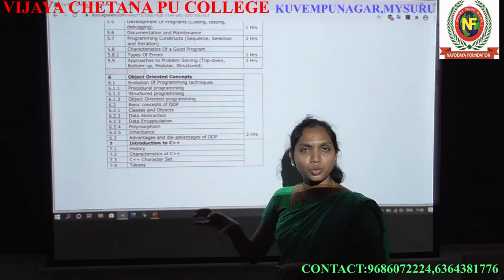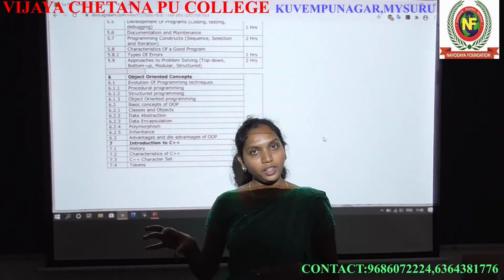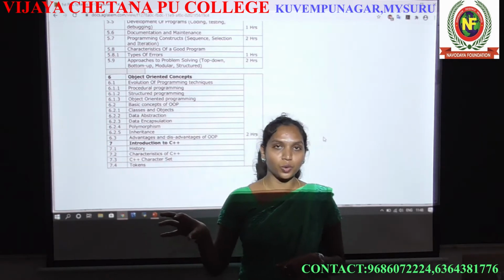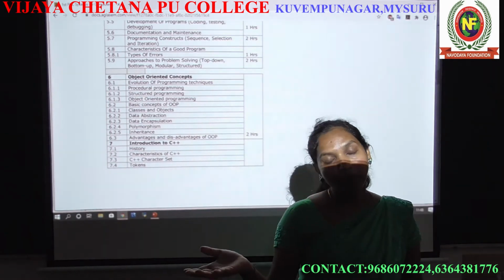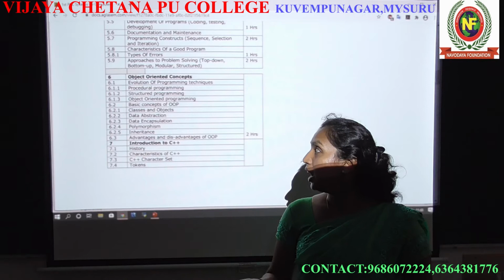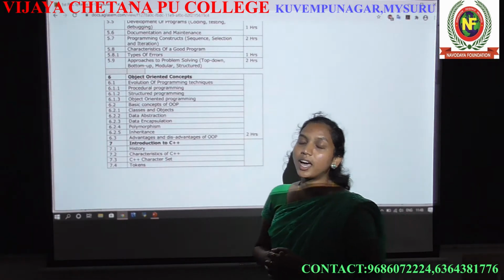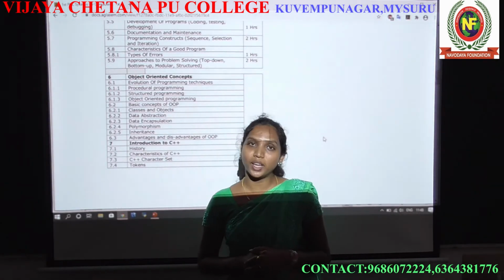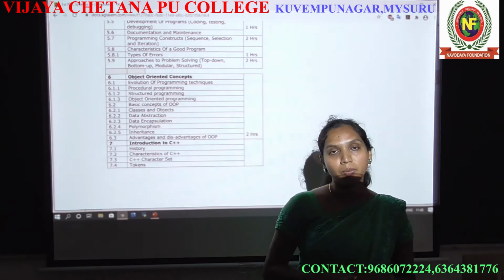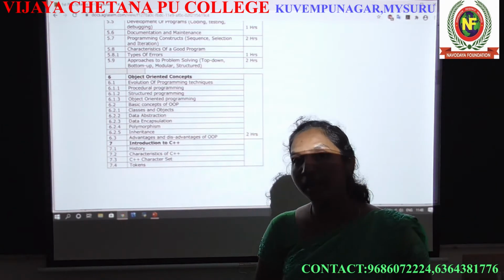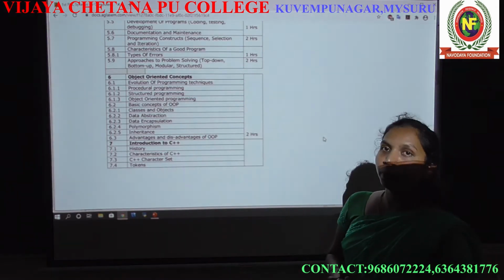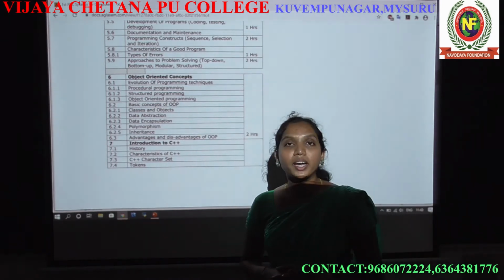I don't know, some of the students also know about coding, which means C coding, in your school syllabus. You might have studied it in school. But here we are directly starting with the C++ coding language. So this is the first syllabus you have learned in computer science. In the first PU, there is the object oriented concept.